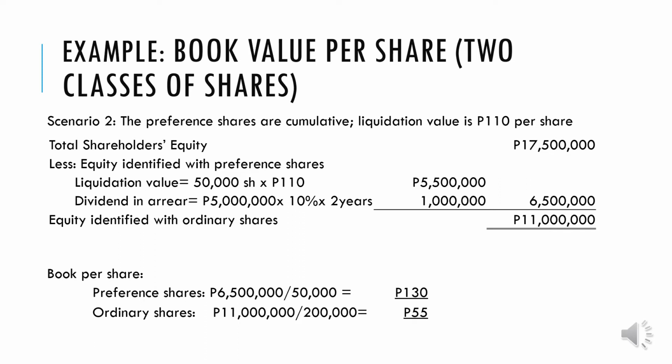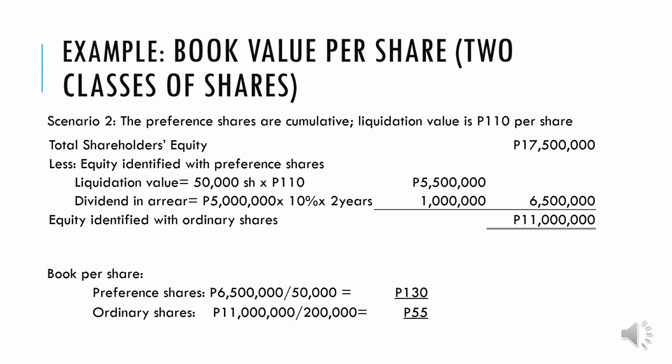So we now have the data to compute the book value per share. Our preference share book value would be the 6,500,000 equity identified with preference share over the 50,000 preference shares issued and outstanding, so we have a preference share book value of 130 per share.